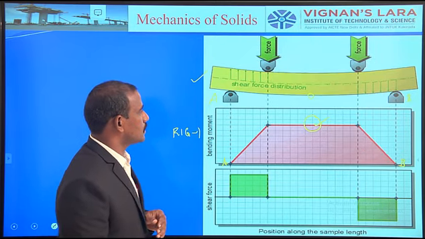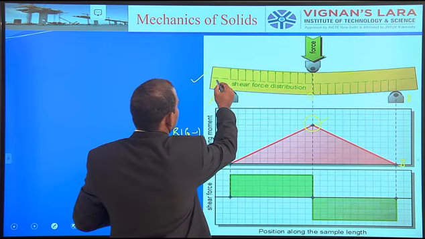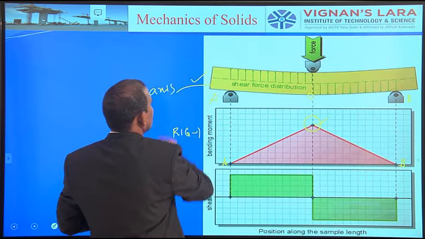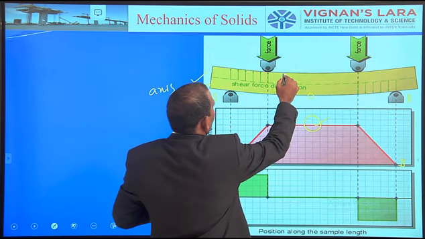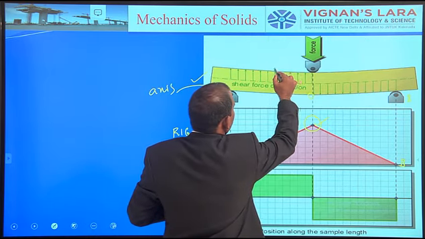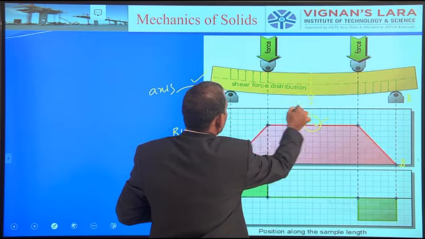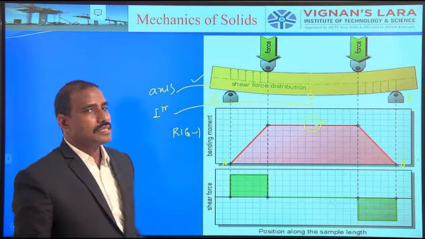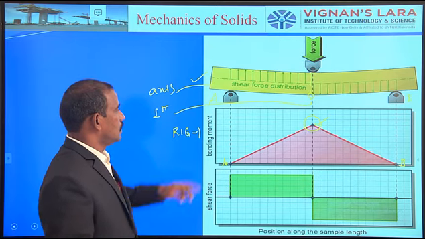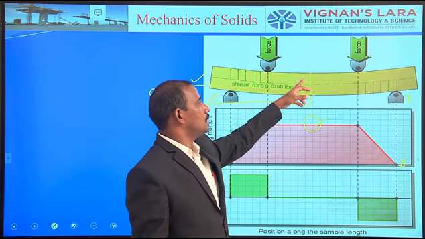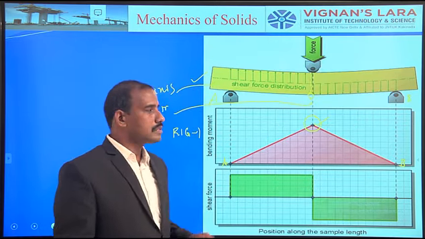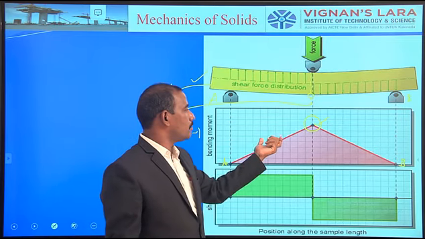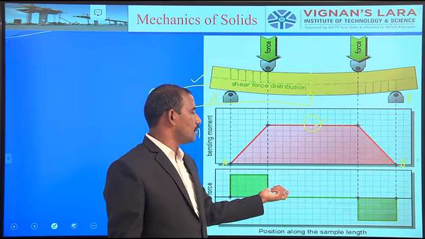As we discussed just now, this is the axis of the structure, am I right? If you observe the load, the line of action of the load is perpendicular to the axis. So simply, this is a transverse load. Whenever a structural member is subjected to a transverse load, it produces bending moment and shear force.